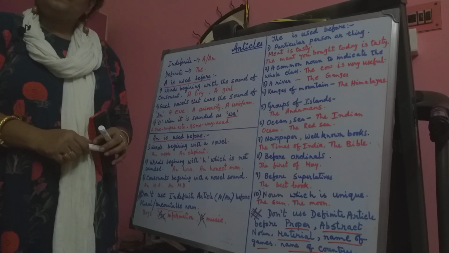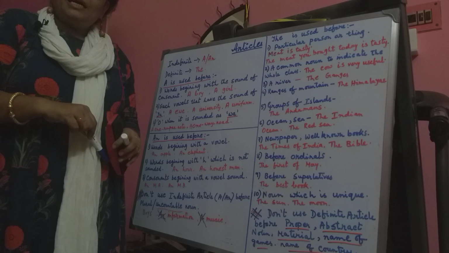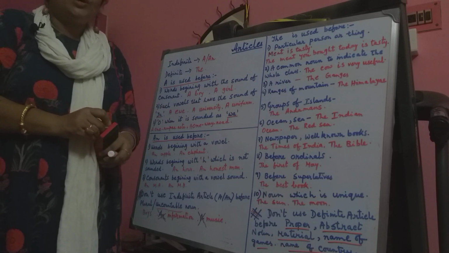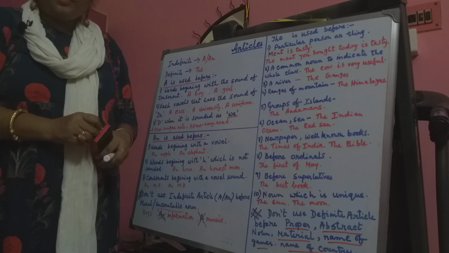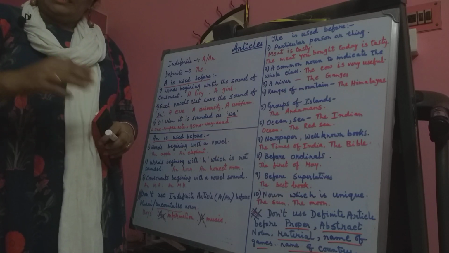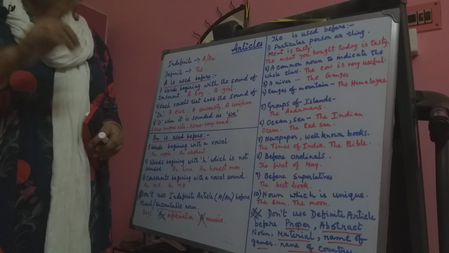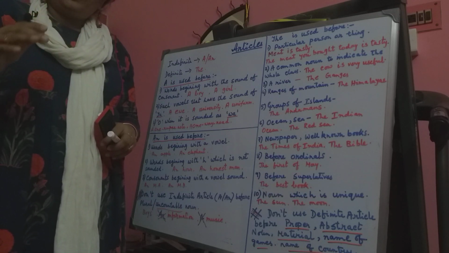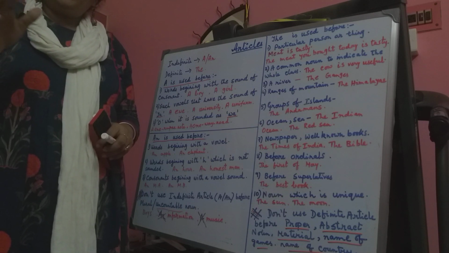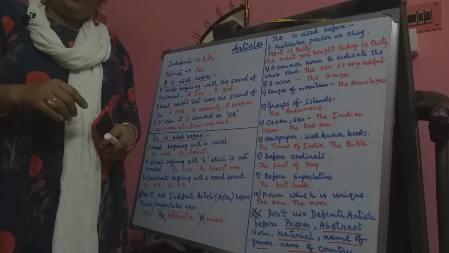If I say I saw a boy, first time I say I saw a boy. Next, if I say the boy is tall, second time we will use the.